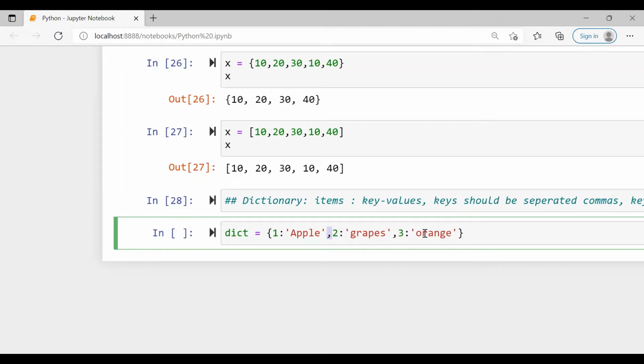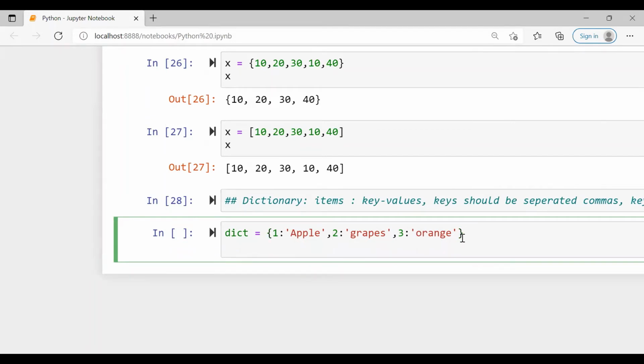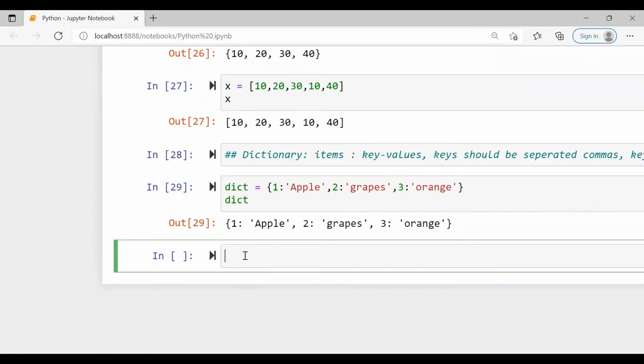So 1, 2, 3 are keys. 1 is the key, apple is the value, 2 is the key, grapes is the value, 3 is the key, and the corresponding value is orange. And then print dictionary, and then type dictionary.